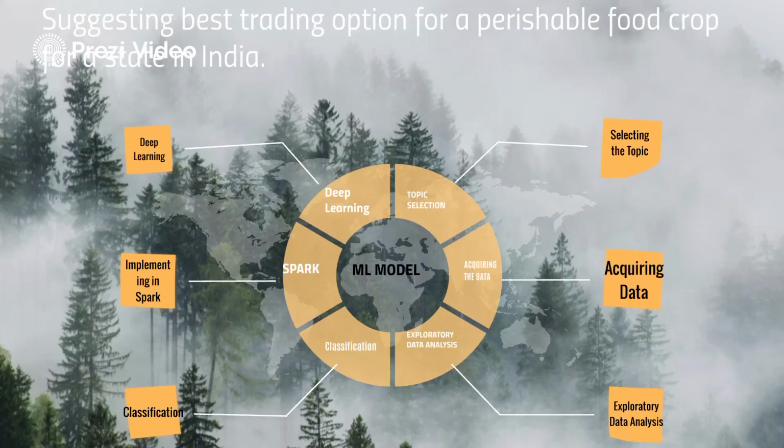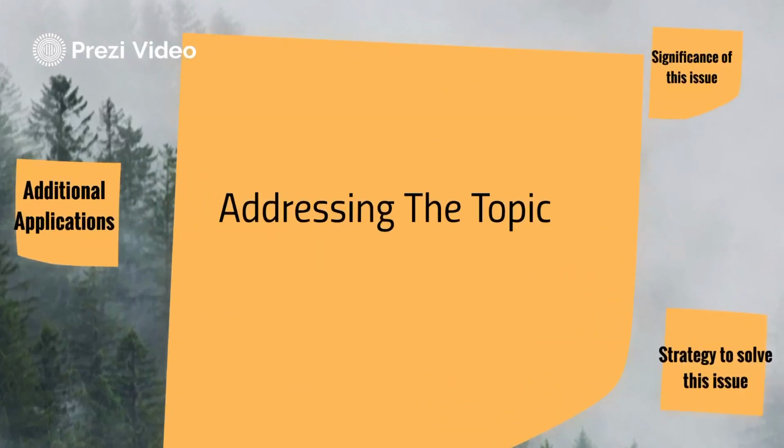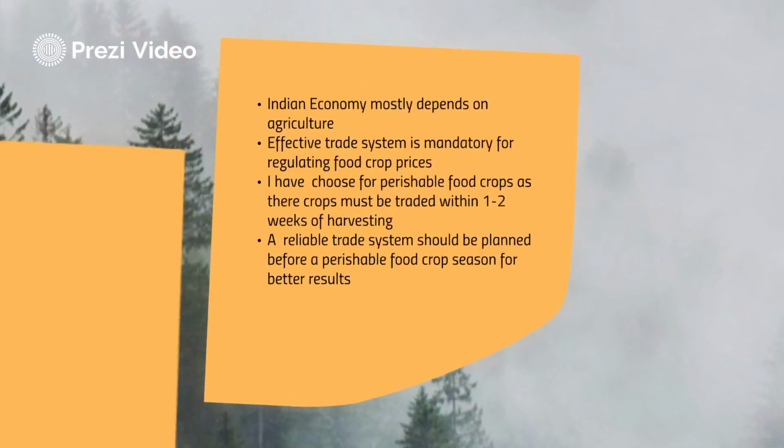Hello all. My topic for this capstone project is to suggest the best trading options for a particular perishable food crop across the states in India. And coming to the significance of this topic, the Indian economy mostly depends upon agriculture. Almost 60 to 65% of the Indian economy comes from agriculture. So a very effective trade system is mandatory to regulate the food crop prices.